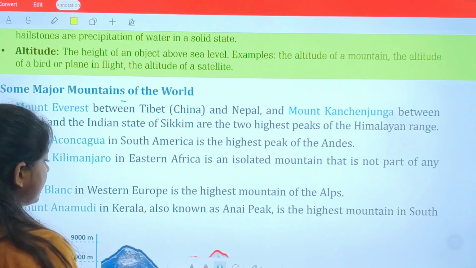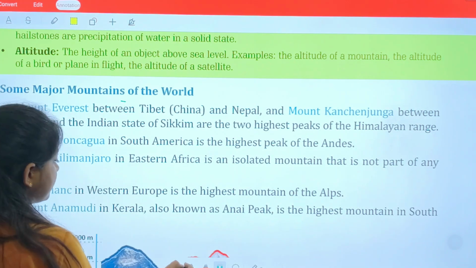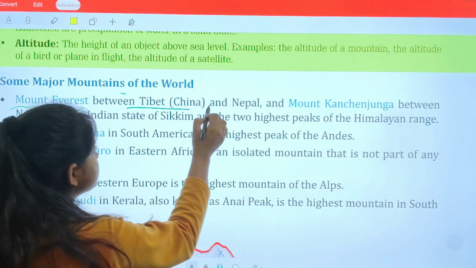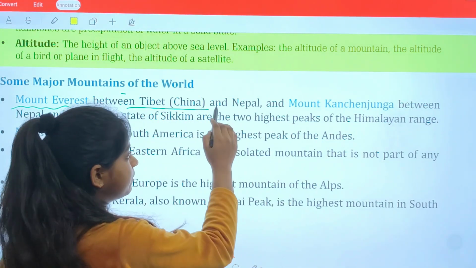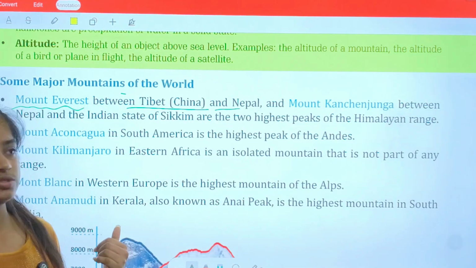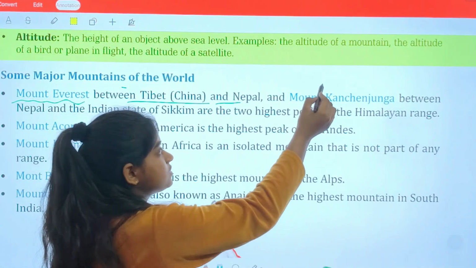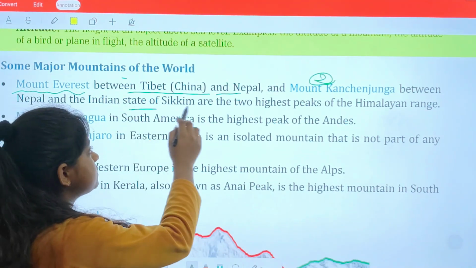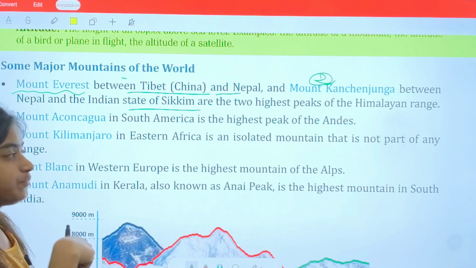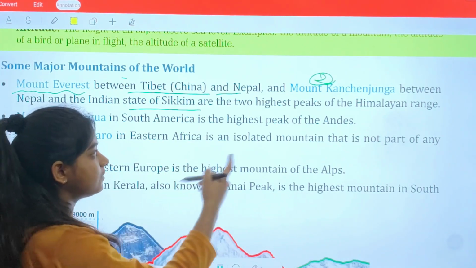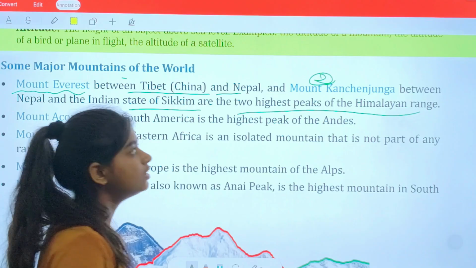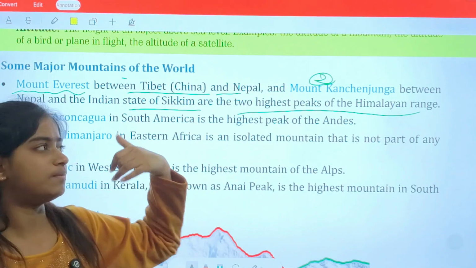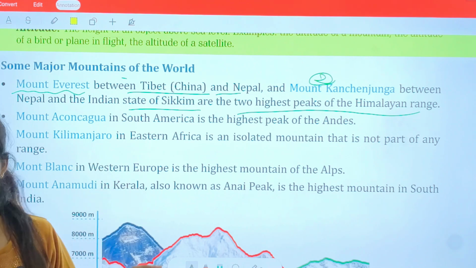This is very important: the highest mountain in the world is Mount Everest. Mount Everest lies between China and Nepal. This is the highest mountain, and the second one is Kanchenjunga. This is categorized as the second highest mountain, and it is present in the Indian state of Sikkim. It is the second highest mountain peak of the Himalayan range. First is Mount Everest and second is Kanchenjunga. Mount Everest's height is around 8,400 meters.